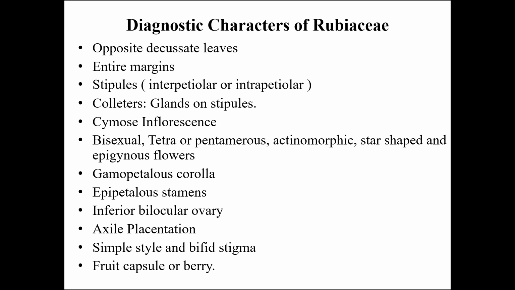The typical inflorescence in most cases is a cymose inflorescence. The flowers are usually bisexual, tetramerous or pentamerous, actinomorphic, star-shaped and epigynous. Gamopetalous condition is also a noteworthy feature of Rubiaceae. Epipetalous stamens are also an important character of Rubiaceae. The ovary is usually inferior, bilocular, with ovules in axile placentation. The style is usually simple with a bifid or bilobed stigma. The fruit is a capsule or a berry.